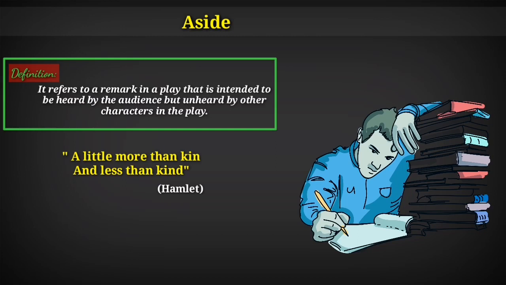So, if someone asks you this question, why do dramatists use aside? Your answer should be like this. The answer is because the dramatists want to reveal the thoughts of the character to the audience, or the intention of the character to the audience. So that is why dramatists use the technique of aside.